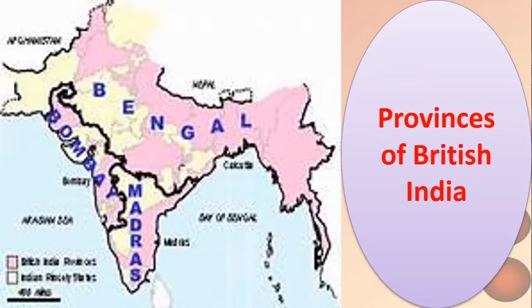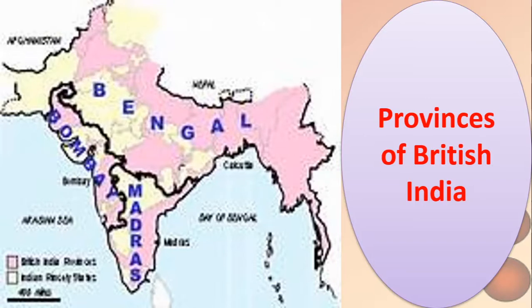Now you know, children, that India was governed by the Britishers, and India became independent on the 15th of August 1947. Before that, India was divided into provinces. The British ruled India and divided us into provinces. So we have the Bombay province, the Bengal province and the Madras province. Now the names of all these places have changed. Bombay is now Mumbai, Madras is now Chennai, and Bengal is now just a part of the eastern part of India.